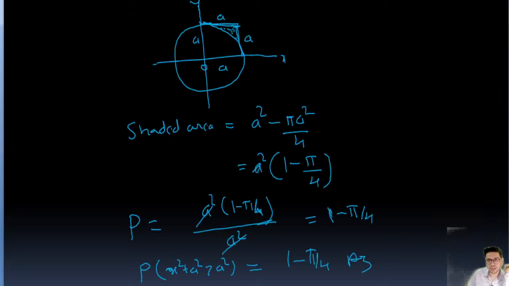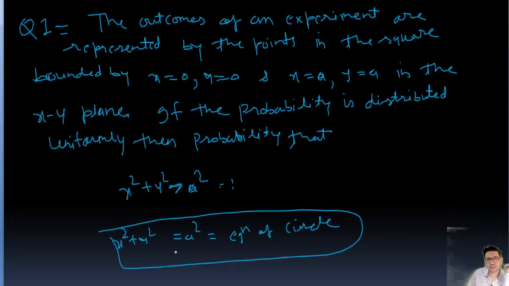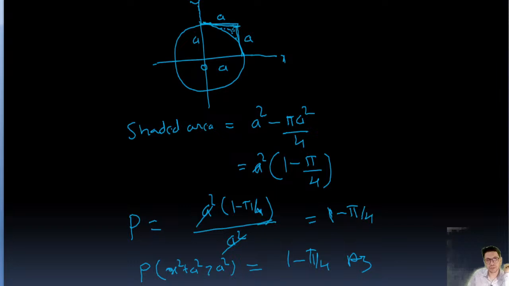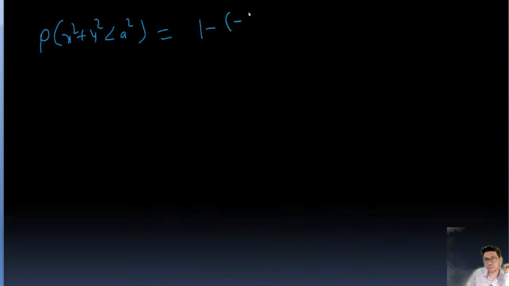Suppose it is given that we have to find the probability that x square plus y square is less than a square. In that case, we take the total probability minus the probability which is greater than a square, right? 1 minus (1 minus pi by 4), so this is going to be pi by 4.